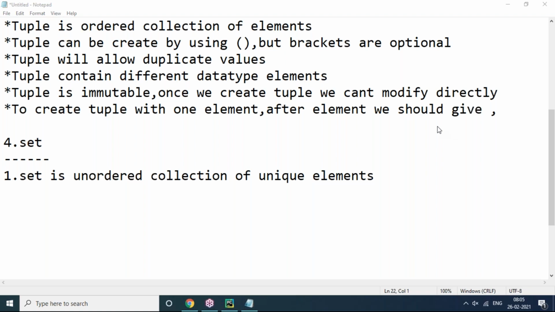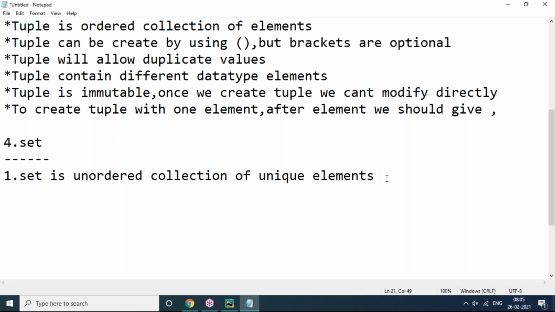Naresh is asking, assign it to a new variable. Can we replace the value? How can we do it in string? Assignment is not possible, no? That's what I'm saying. Assignment is not possible in the tuple context. How we are doing in string, we can't do that. At least if it is allowed to assign, then we can store it into another variable. It's not possible, I'm saying.